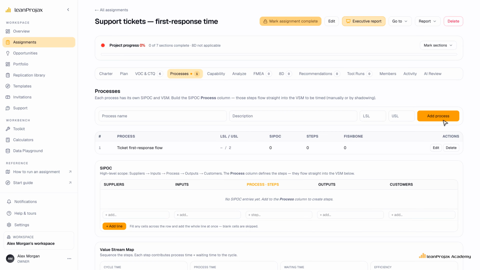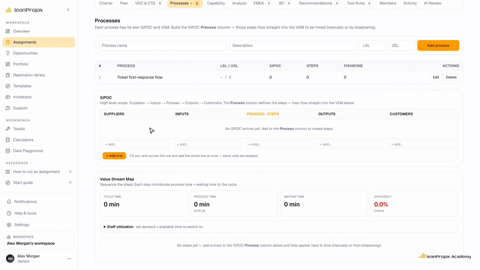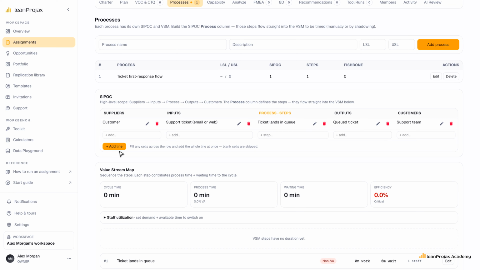Add process. A SIPOC line reads left to right, one flow at a time. The customer supplies a support ticket, it lands in the queue, and a queued ticket waits with the support team. Add the line. Next, the ticketing system supplies product area and severity. An agent triages it, and a categorized ticket reaches the team lead.